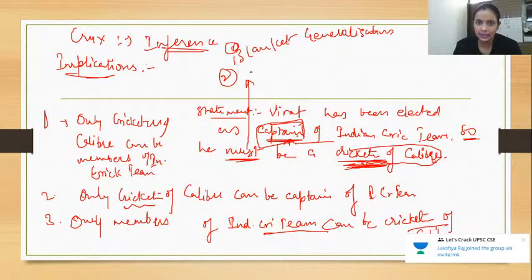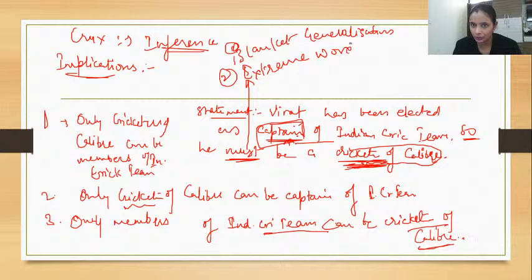Second thing is extreme words. So "must" is an extreme word, right? It helps you. Many people say that these are khatre ki ghanti, danger signals. No, these are actually not khatre ki ghanti. This helps you in eliminating most of the options.